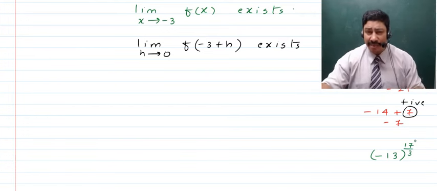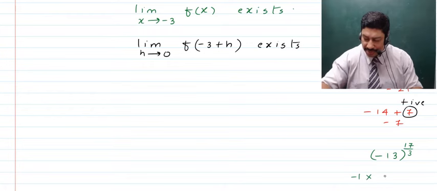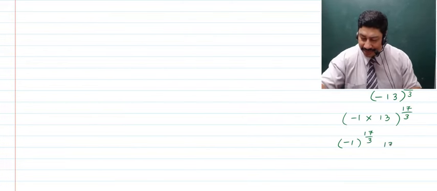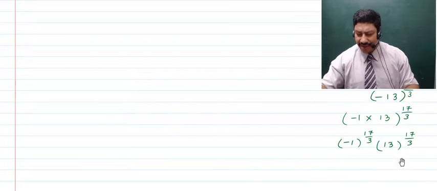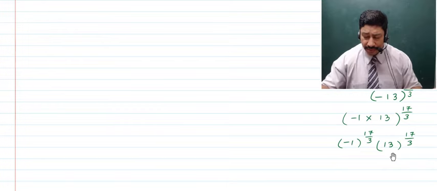As such, this is not coming out to be a real number, because further, I'll tell you, this is going to become equal to minus 1 multiplied with 13, and the power is 17 upon 3, which can further be written as minus 1 raised to the power 17 upon 3 and multiplied by 13 raised to the power 17 upon 3. Now there is no problem with the number on the right hand side, that is 13 raised to the power 17 upon 3. It is just an irrational number, that is, it is a third root of 13 raised to the power 17, right?